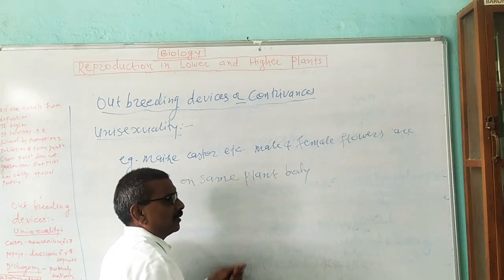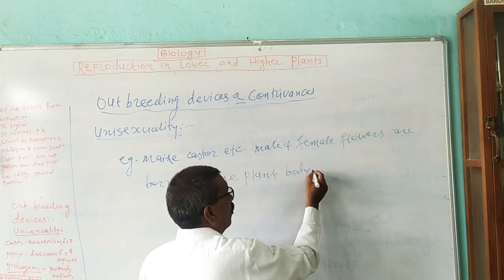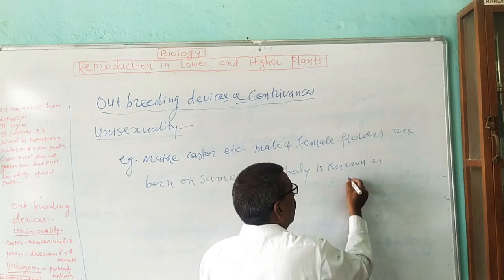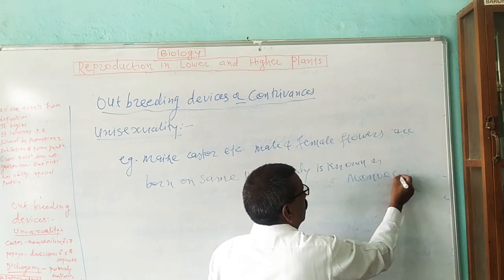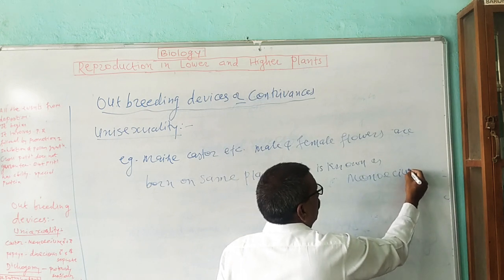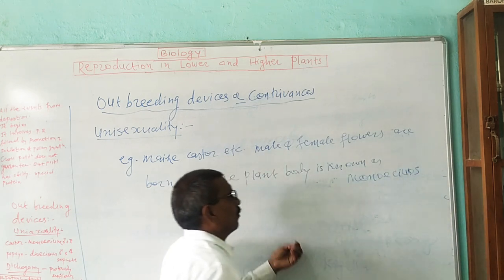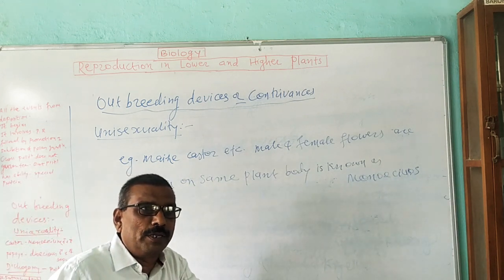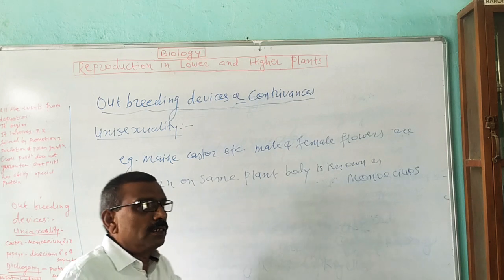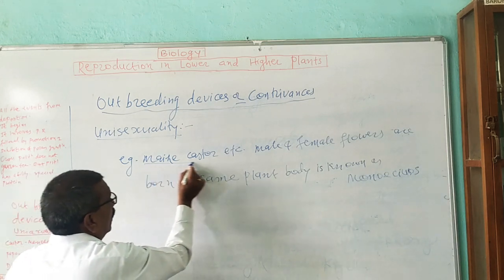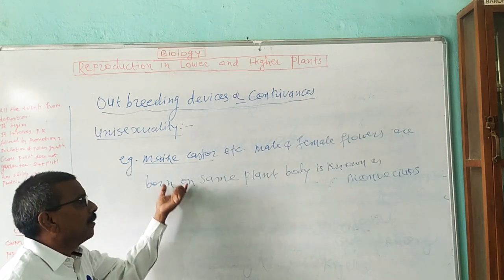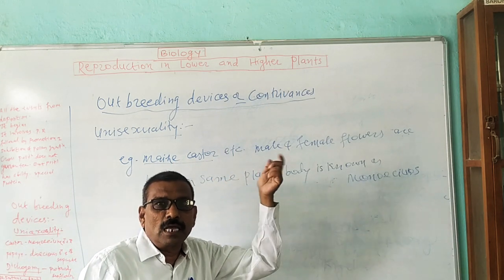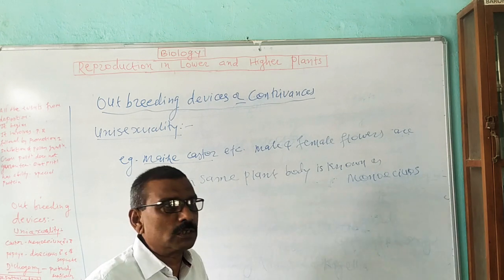This is known as the monoecious condition. Monoecious, where male and female flowers are borne on the same plant body, is known as a monoecious condition. For example, in castor, male and female flowers are borne on the same plant body, to avoid self-pollination and to promote cross-pollination.